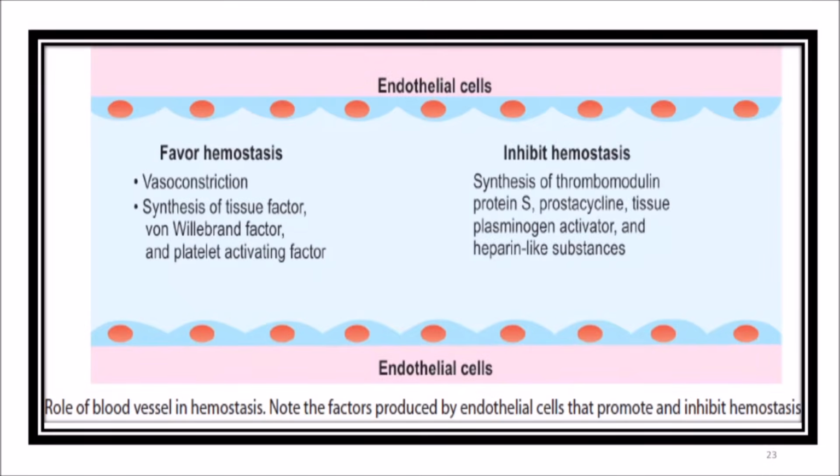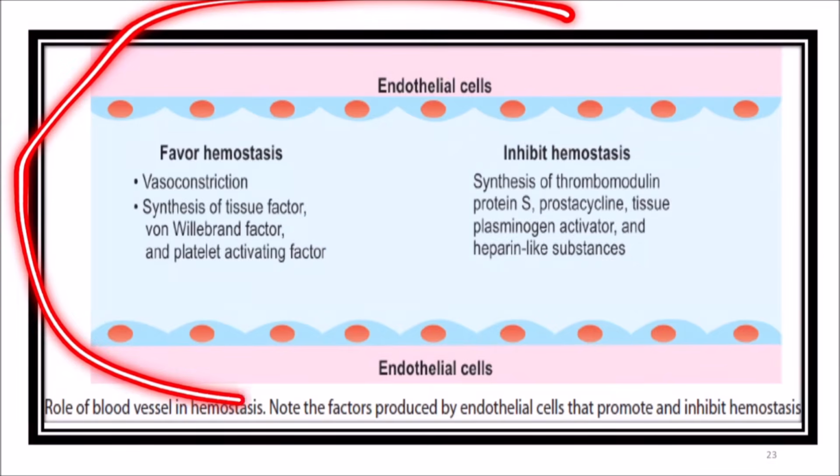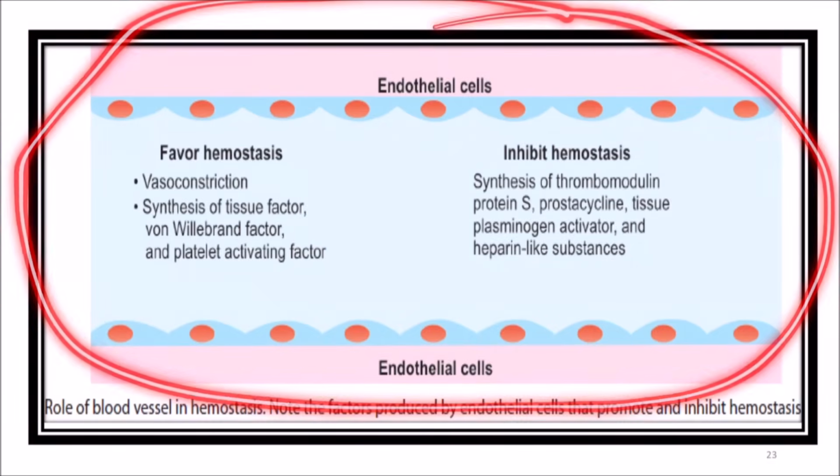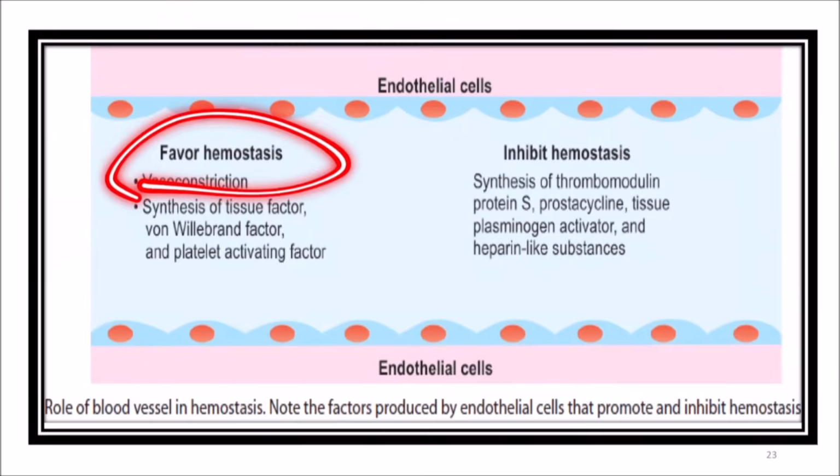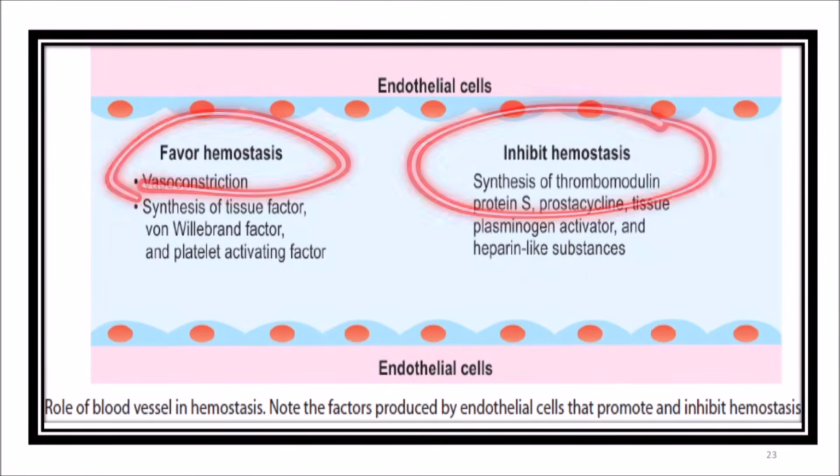You can see the role of blood vessel in hemostasis. The last slide I am talking about today is the role of blood vessel in hemostasis. You can see the different factors that favor hemostasis as well as those that inhibit hemostasis in the endothelial cells. So this is a picture which shows the endothelial cells. What happens in the endothelial cells? There are factors favoring hemostasis as well as factors inhibiting hemostasis.